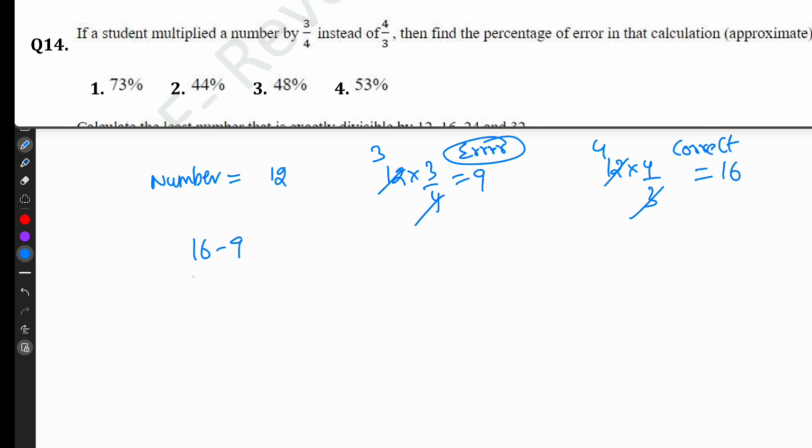So 16 minus 9, so that is the wrong number divided by 16. So 7 by 16.